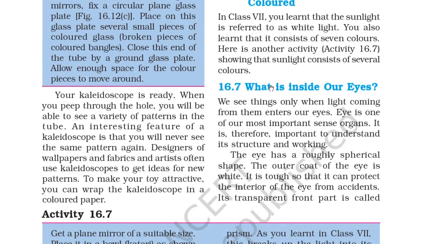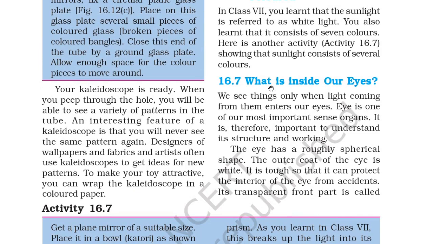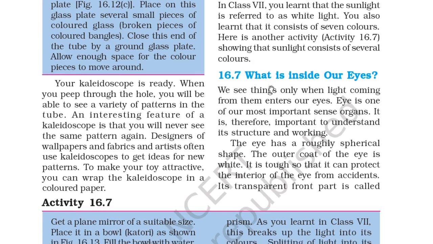16.7, what is inside our eyes? We see things only when light coming from them enters our eyes. The eye is one of the most important sense organs. It is therefore important to understand its structure and working. The eye has a roughly spherical shape. The outer coat of the eye is white. It is tough so that it can protect the interior of the eye from accidents.